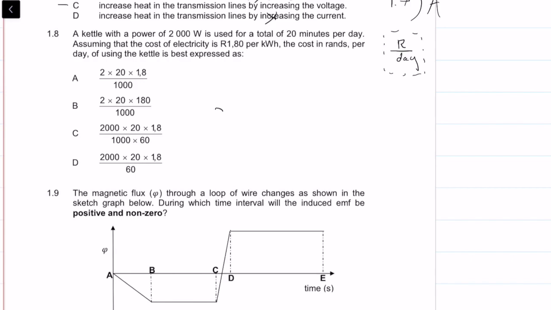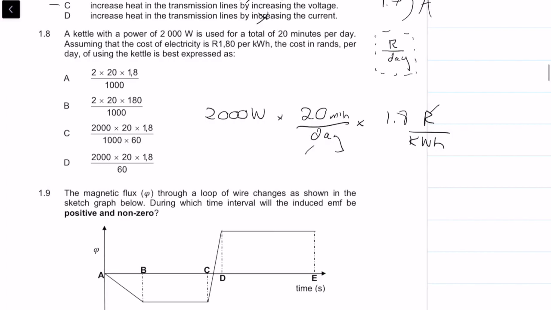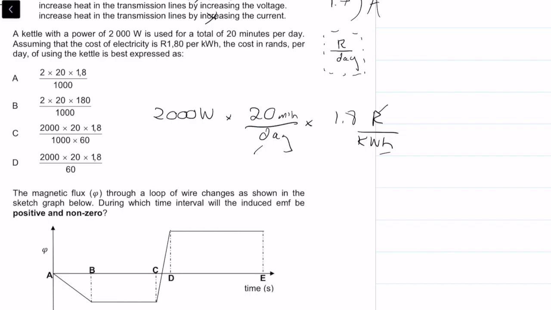Okay, so we start off with 2000 watts, and we multiply it by 20 minutes per day, times 1.8 rands per kilowatt hour. Okay, and I want to end up with rands per day. So I want this unit here to remain the same, and I want days to remain the same. So I want to get rid of this hour, or I want to get rid of this minute. Okay, and the way I do that is I say there is